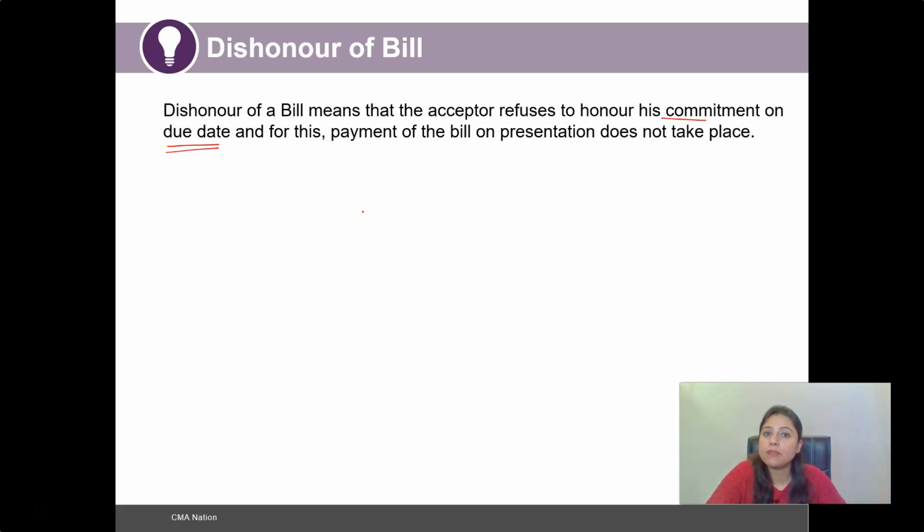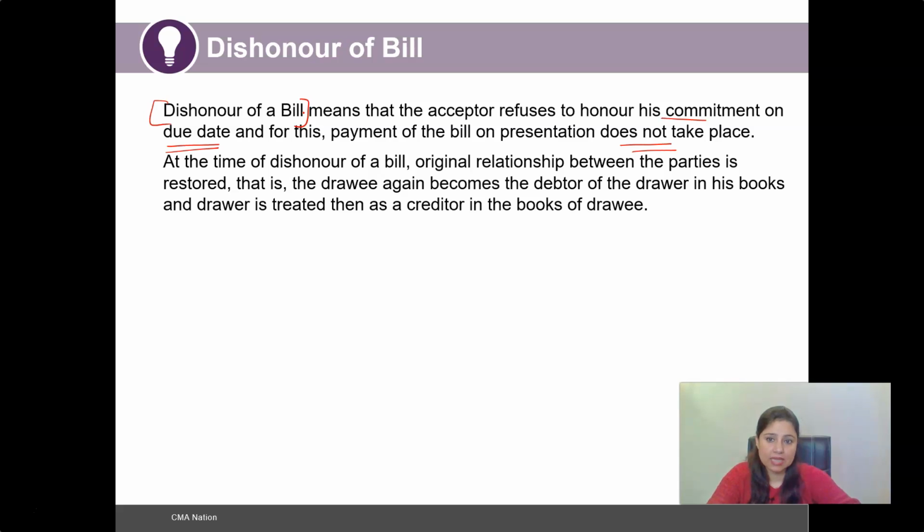So when the acceptor is not making the payment as agreed upon, or not honoring the commitment on the due date, and payment of the bill does not take place, that would thus lead to dishonor of a bill. And at the time of dishonor, the original relationship will be restored between the parties. That is, the drawee becomes the debtor of the drawer in his books, and the drawer is treated as a creditor in the books of drawee.